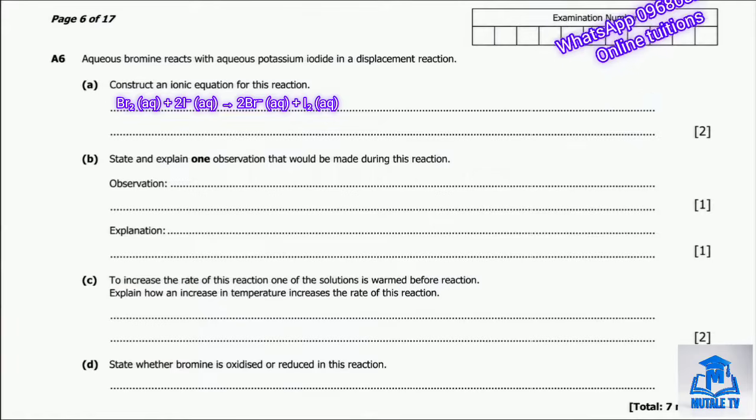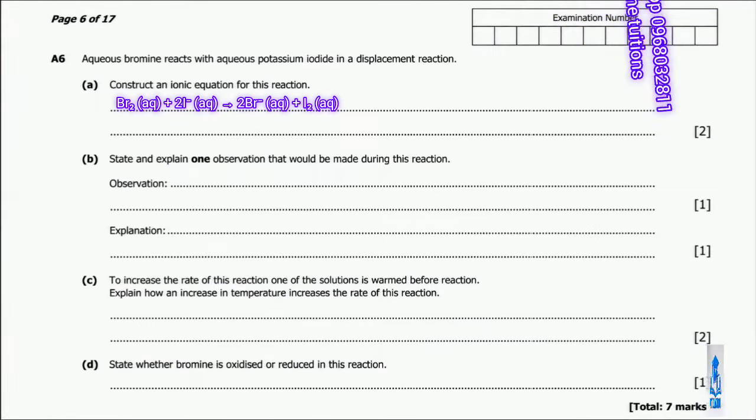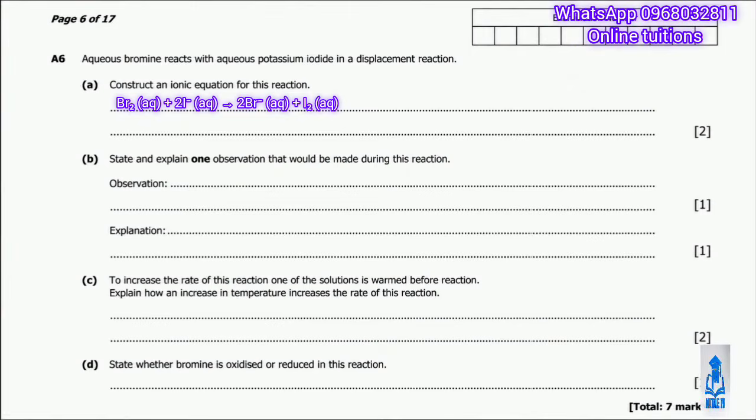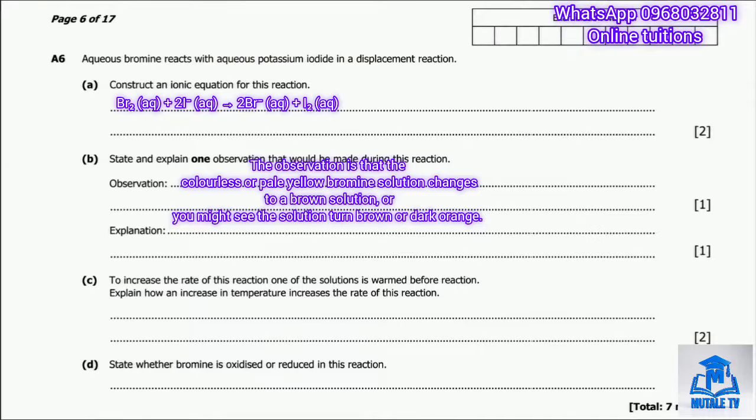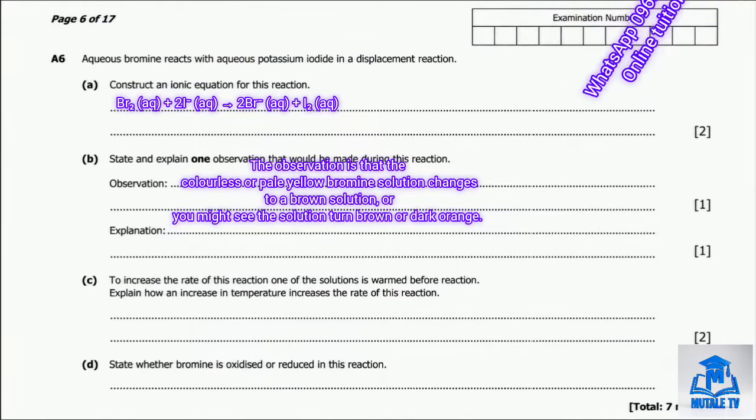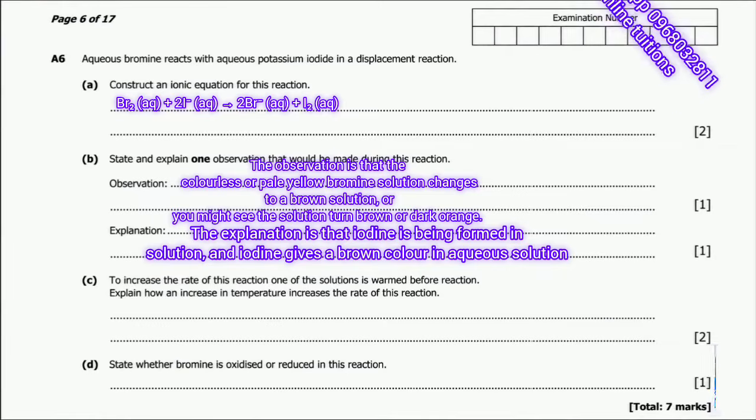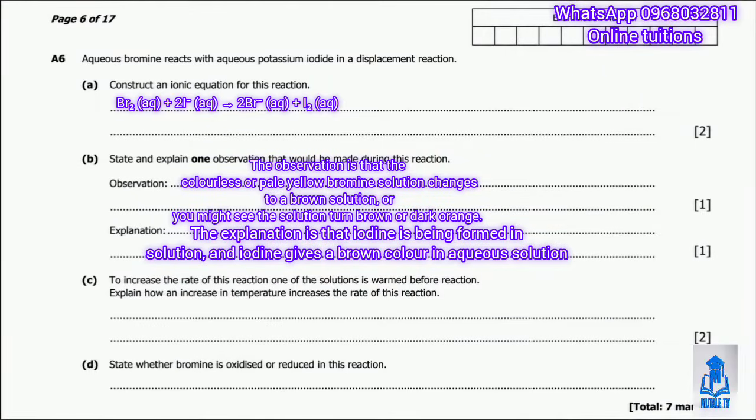Okay, moving on to part B. Part B asks us to state and explain one observation made during this reaction. The observation is that the colorless or pale yellow bromine solution changes to a brown solution, or you might see the solution turn dark orange. The explanation is that iodine is being formed in solution, and iodine gives a brown color in aqueous solution.